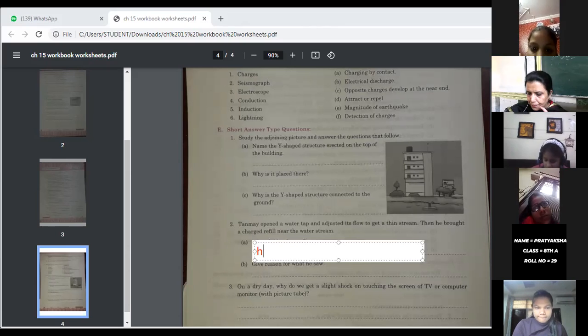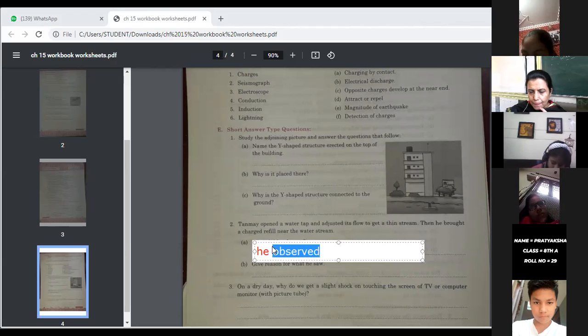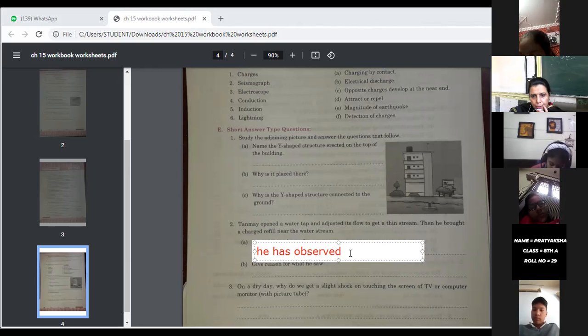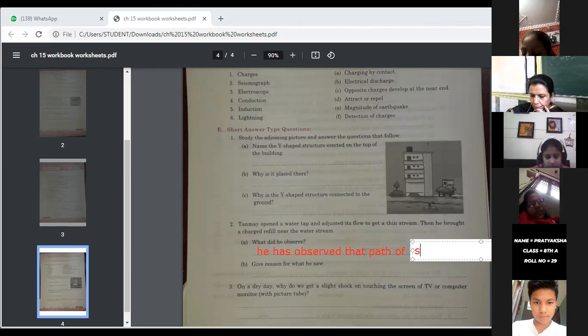What did he observe? Write down: he has observed that the path of the stream changes. Next is, give reason for what he saw.